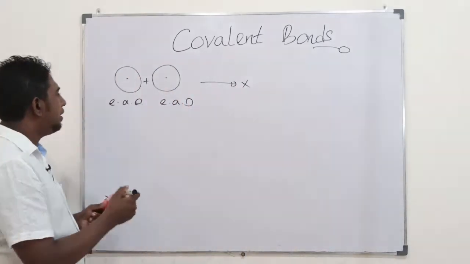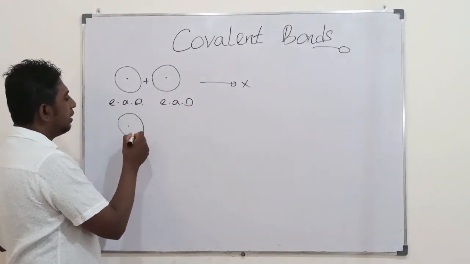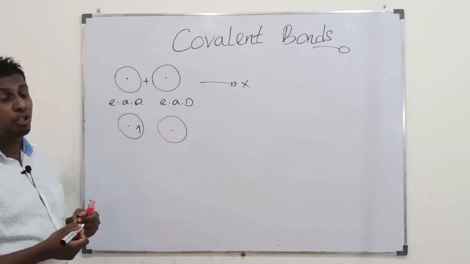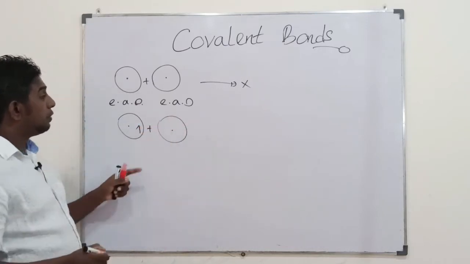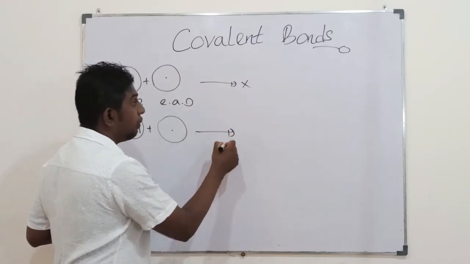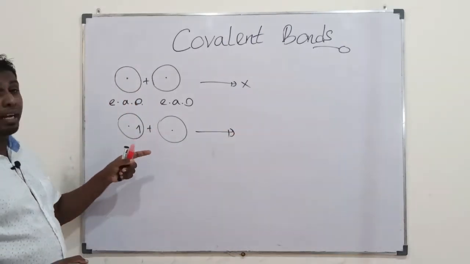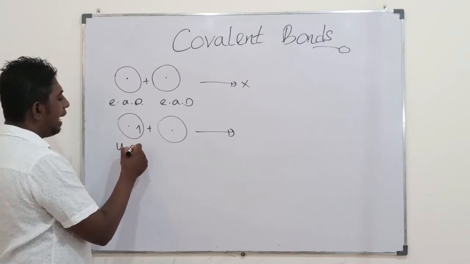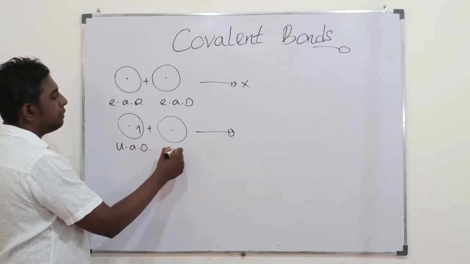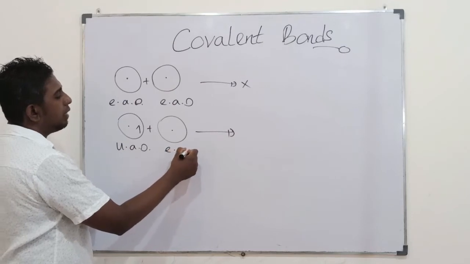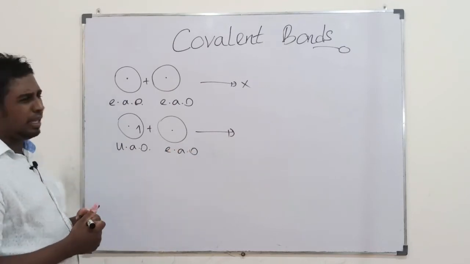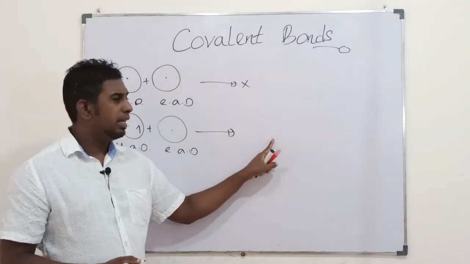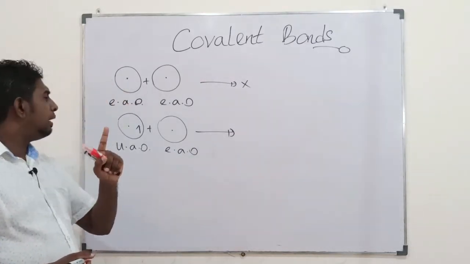Then, students, you could start checking different combinations to see whether they are possible or not. Let's check the overlapping between an unpaired atomic orbital and an empty atomic orbital. After overlapping, if it were possible, the molecular orbital would carry only one electron.